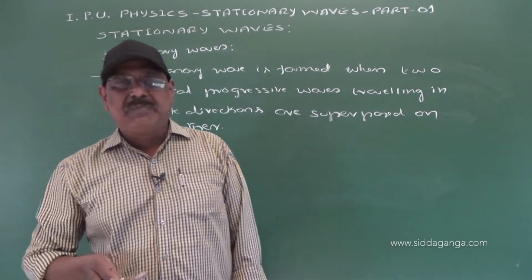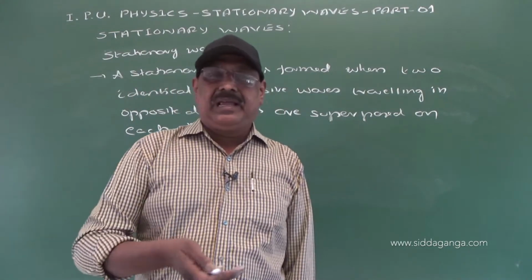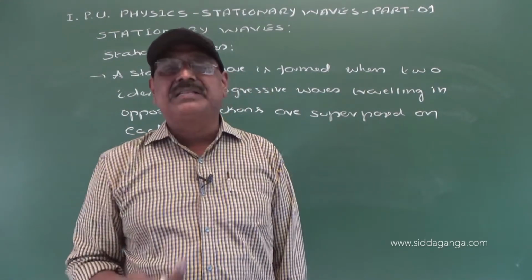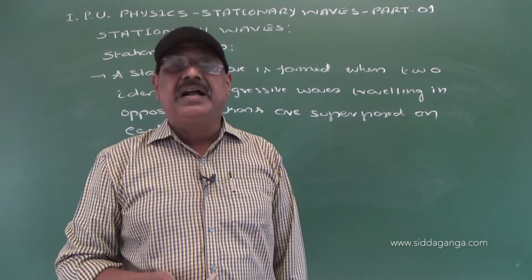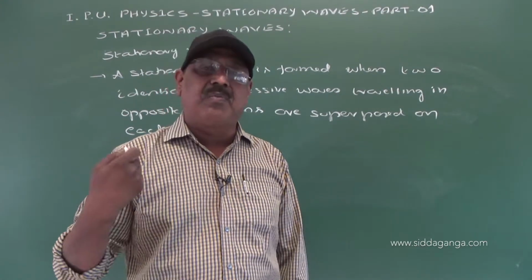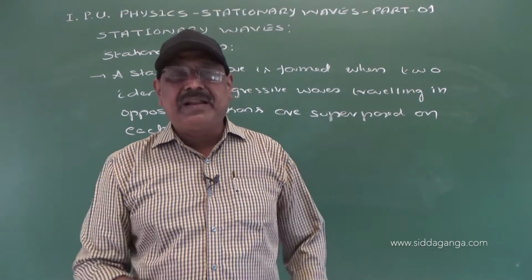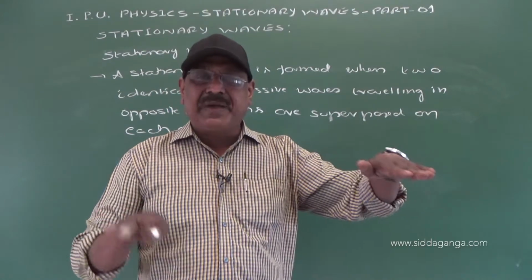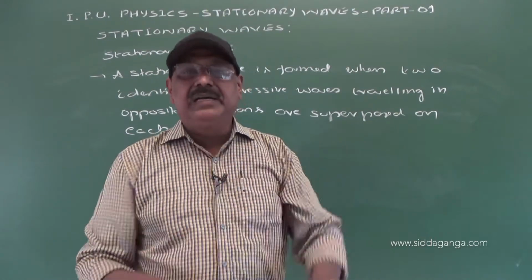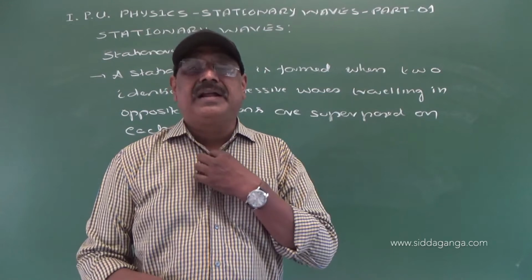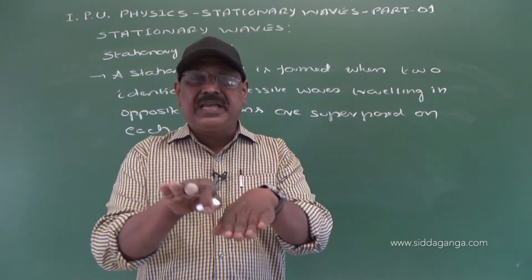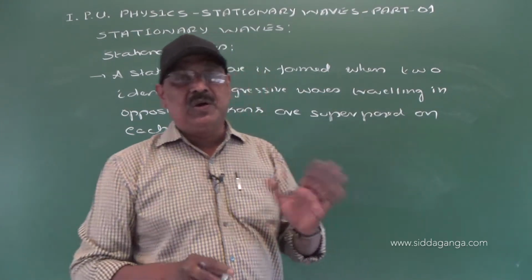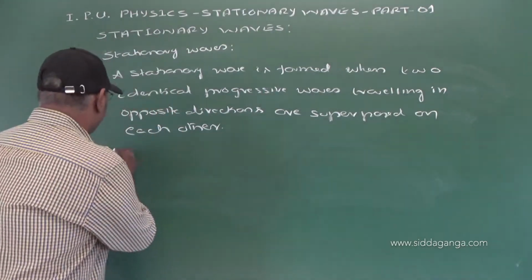So under suitable conditions, the reflection is nearly 100% and the reflected wave travels opposite to the direct wave. When the reflected wave is made to superpose on the incident wave, a stationary wave is formed.